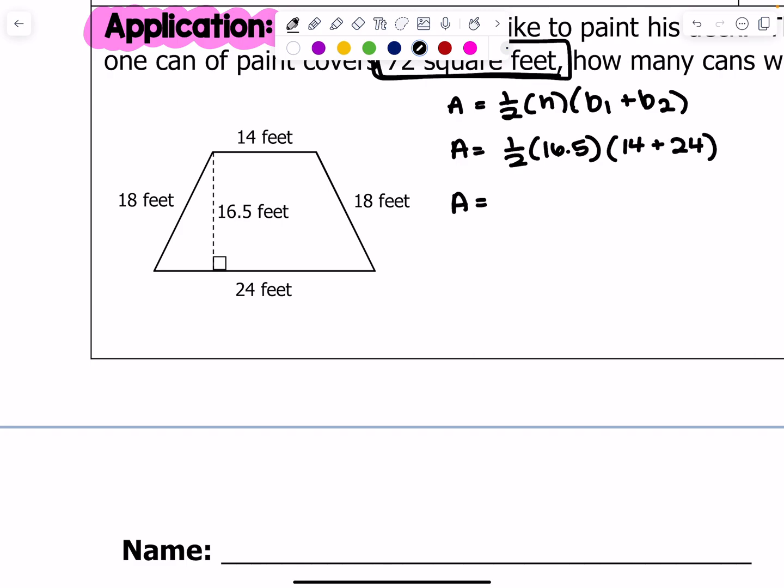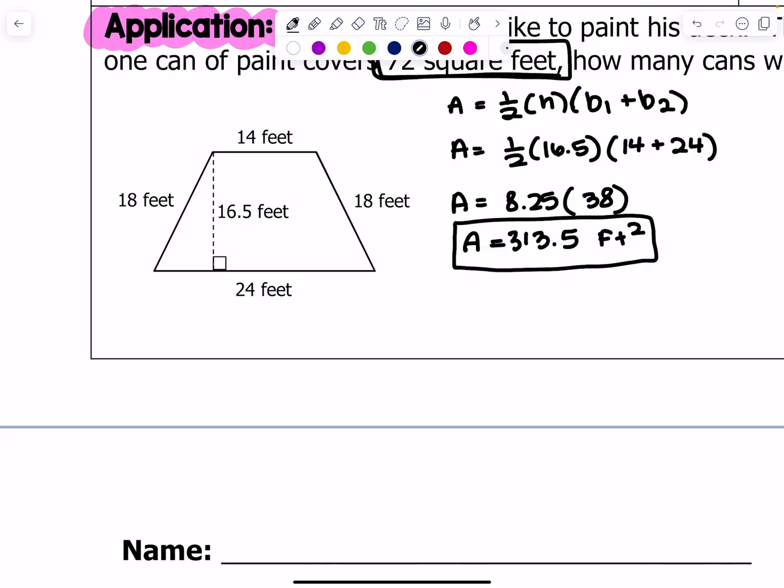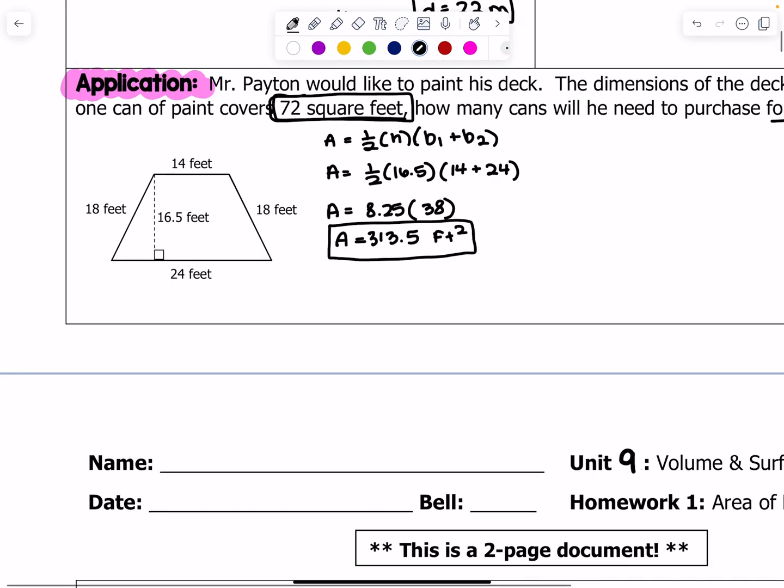And that gives us 16.5 divided by 2 is 8.25. 14 plus 24 is 38. And the area of this deck is 303.5 feet squared. Okay, that's not my complete answer though, but that is on my way to getting what I need to get done.